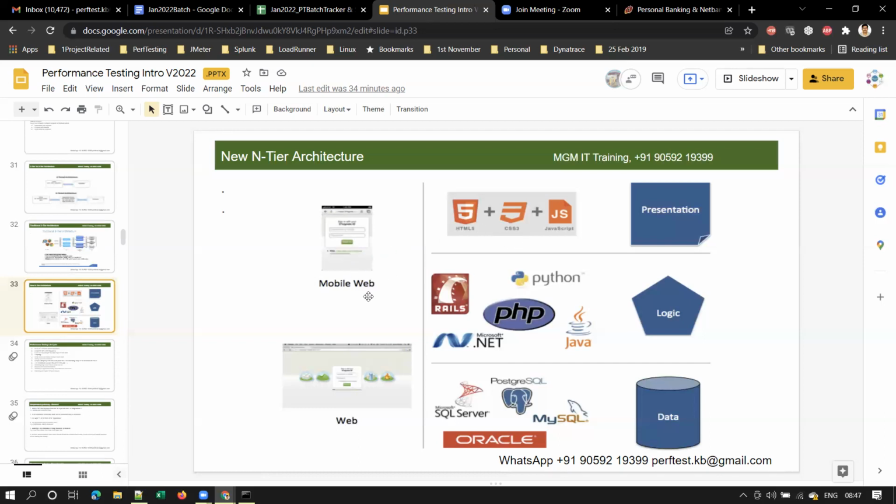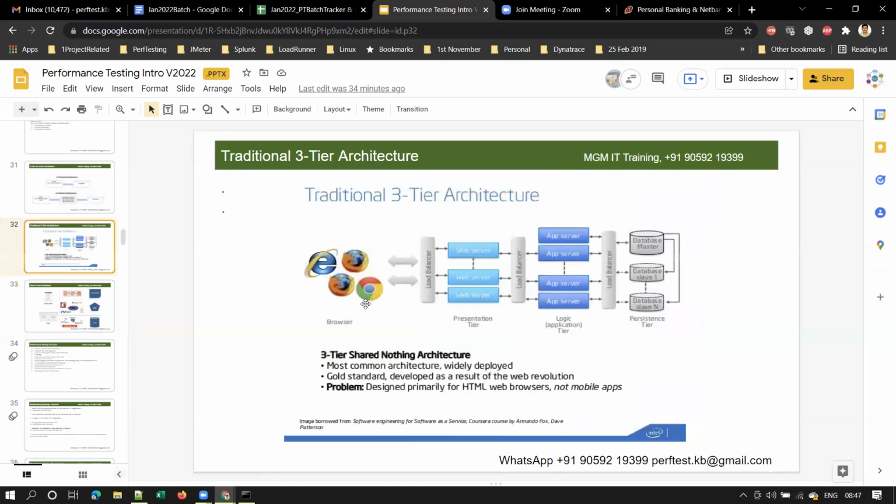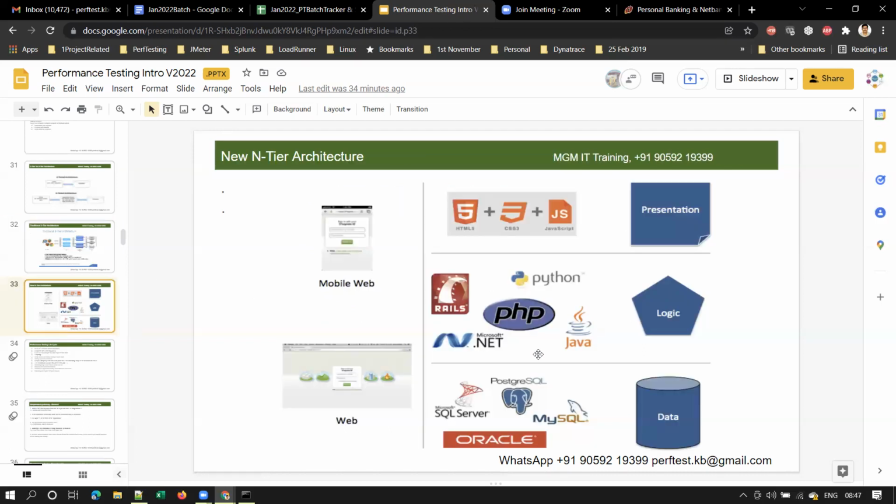And of course this falls under the browser part, right? And this diagram shows what the presentation tier is made up of. Typically this presentation layer will be made up of HTML, CSS, and JavaScript.